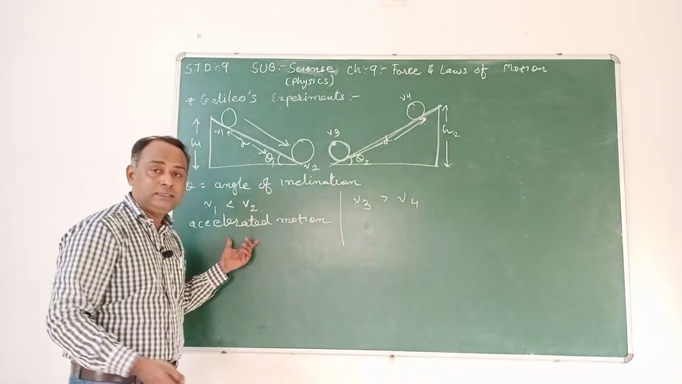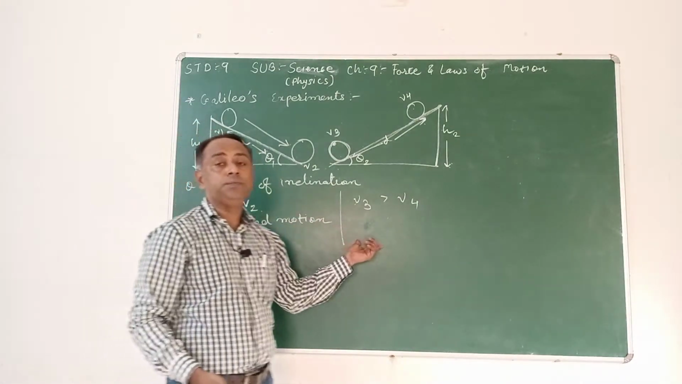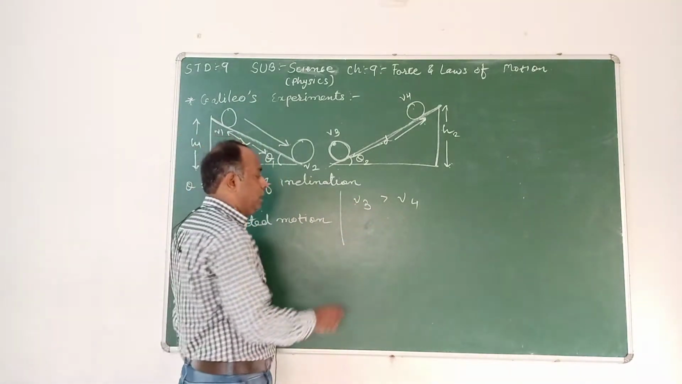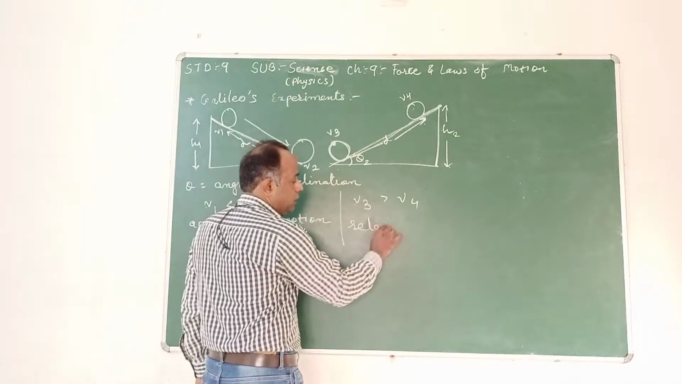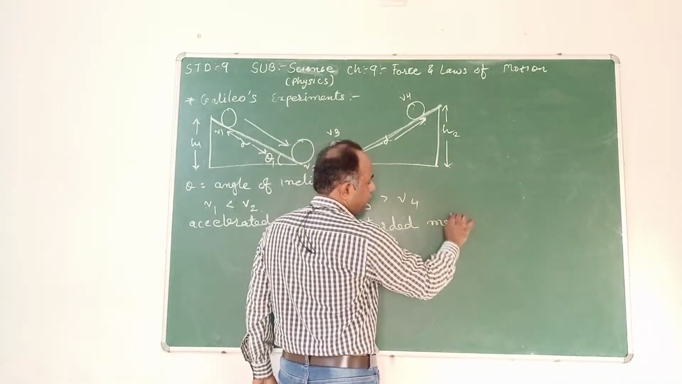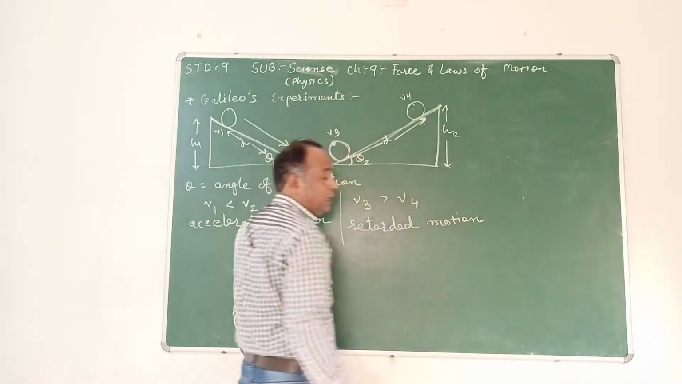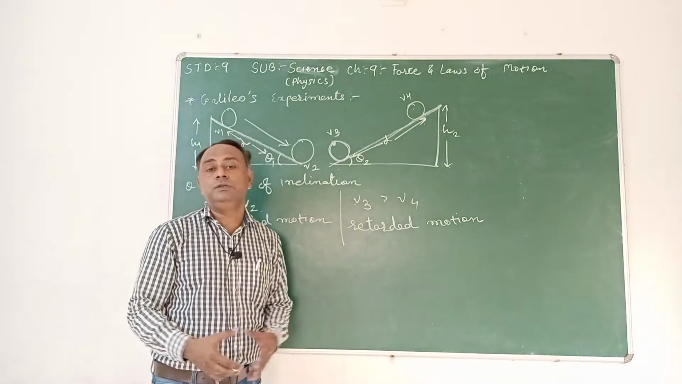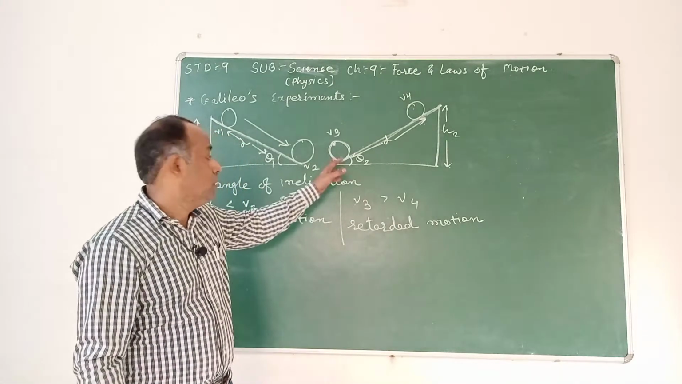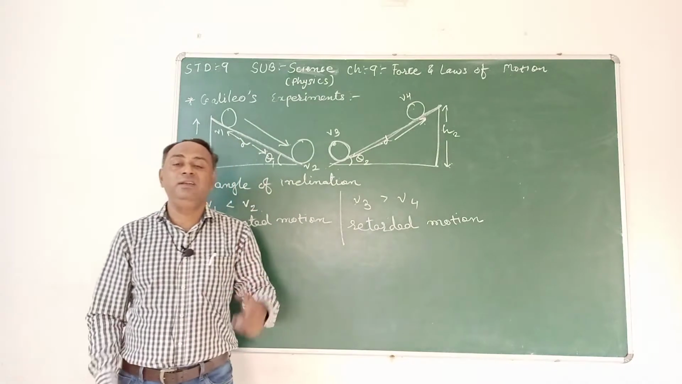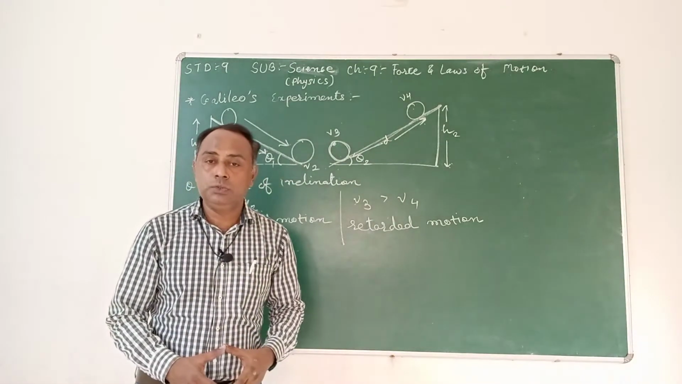Here it was accelerated motion, but here, since the initial velocity is more than the final velocity, we can say it is showing retarded motion. It is performing retarded motion. The change of velocity is less: initial was more, final is less. In that case it is said to be performing retarded motion.